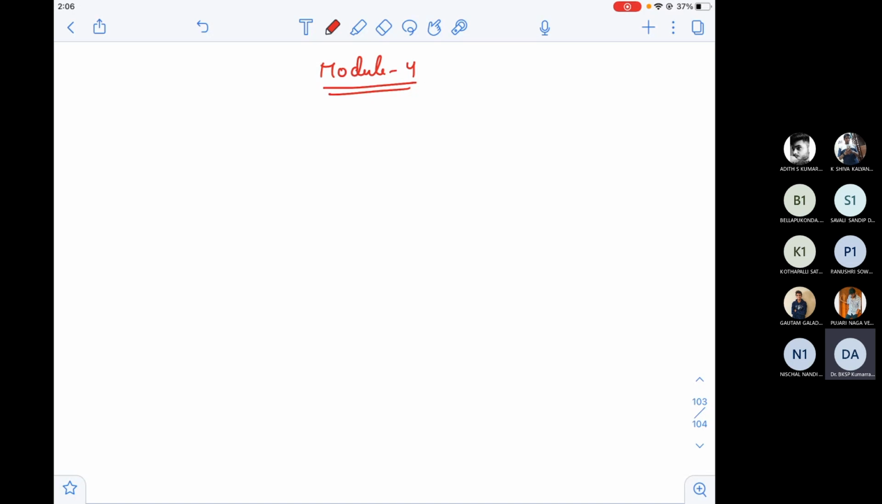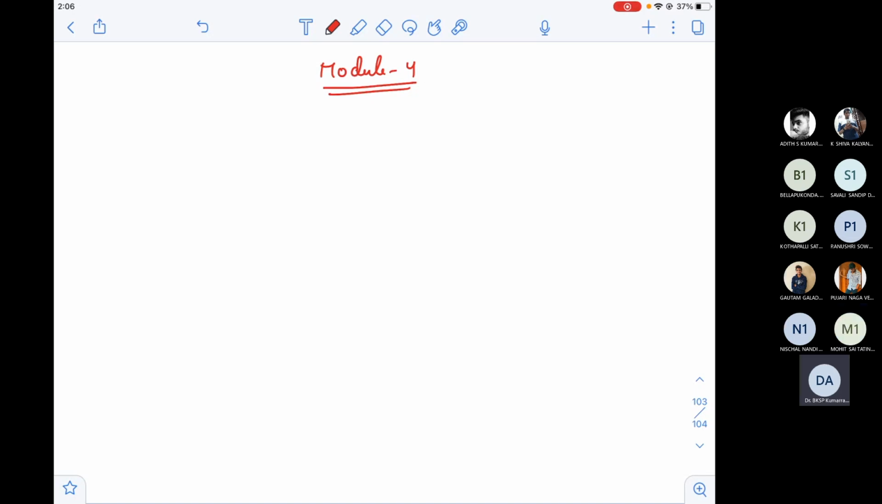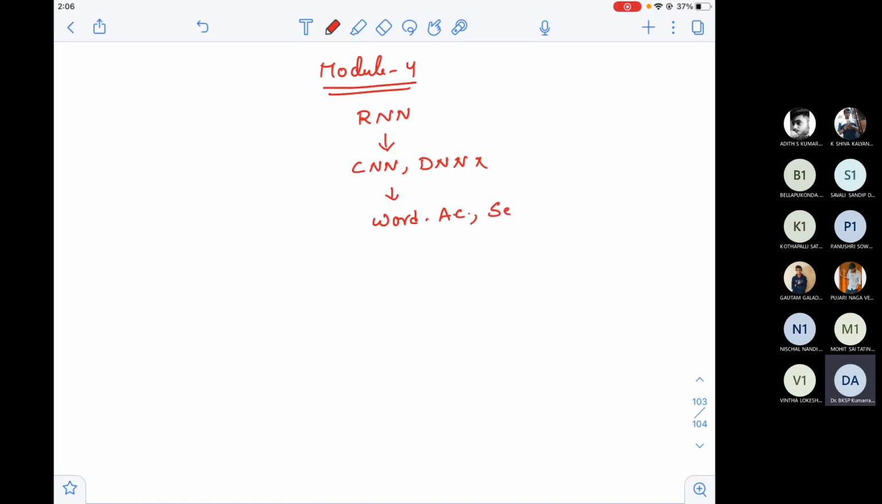So, module 4, let me just recap what we have done in the last class. It's basically about RNN. Why we have to go for RNN? Because certain applications cannot be solved by DNN. What are those applications? We have taken word autocomplete in WhatsApp or some other chat applications. We also have taken sentence autocomplete like in Gmail or some other mail applications.